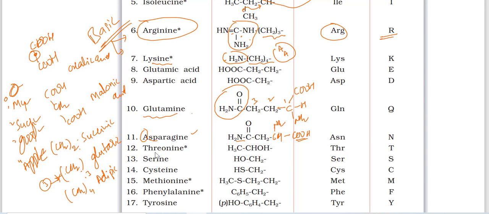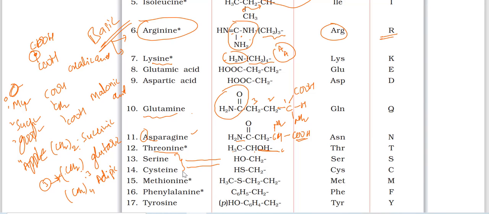Next तो threonine में is ethyl alcohol. CH3 CH2OH जैसा. Okay? उसमें ethyl alcohol में एक हाइड्रोजन इज कम है, like it is connected with this CH group. Next serine, ये मिथाइल अल्कोहल. सिस्टीन थायोमिथाइल अल्कोहल.